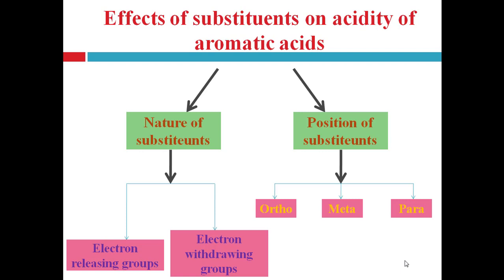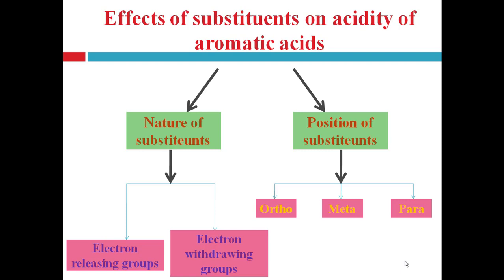Like the same position of substituent, right? On the benzoic acid ring, other substituents are present, whether electron releasing group or electron withdrawing group. But again, it affects at which position it is present, either ortho, meta or para position, right? So if the same groups are present on the ring, but the position is different, then its effect on acidity of aromatic acid is different, right?